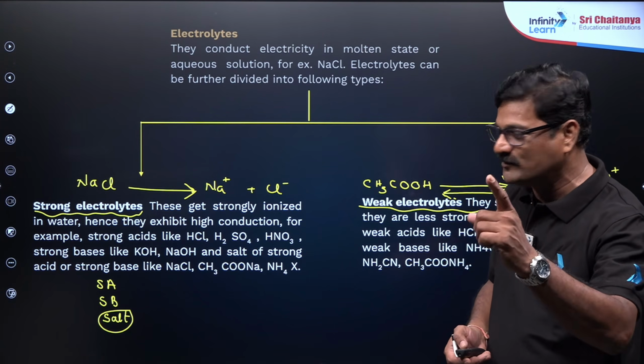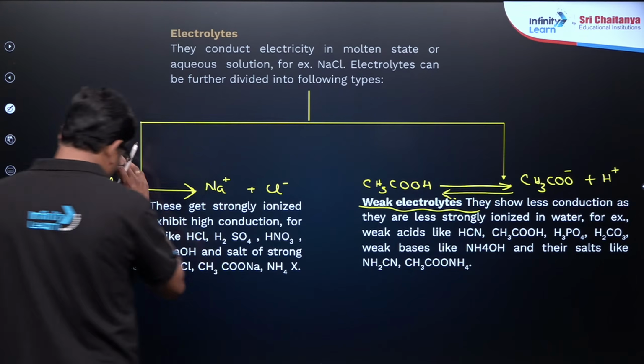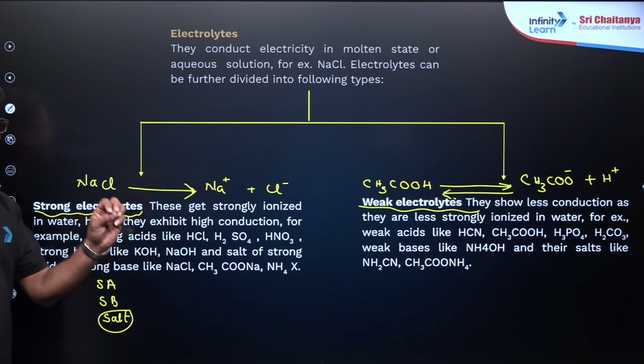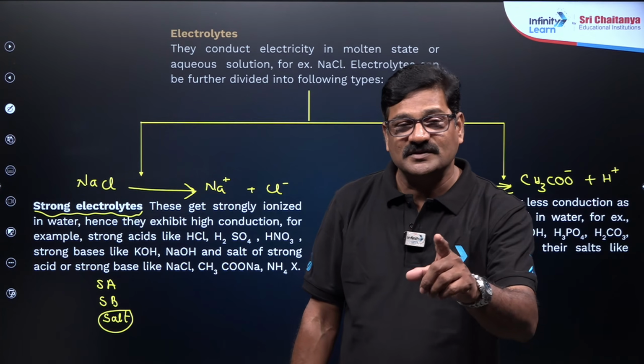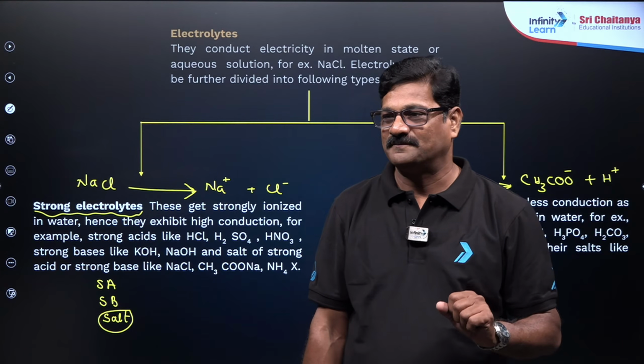How do I know whether a given substance is a strong electrolyte or a weak electrolyte? Any strong acid is a strong electrolyte. Any strong base is a strong electrolyte. Any salt is a strong electrolyte, except the salt of a weak acid and a weak base.